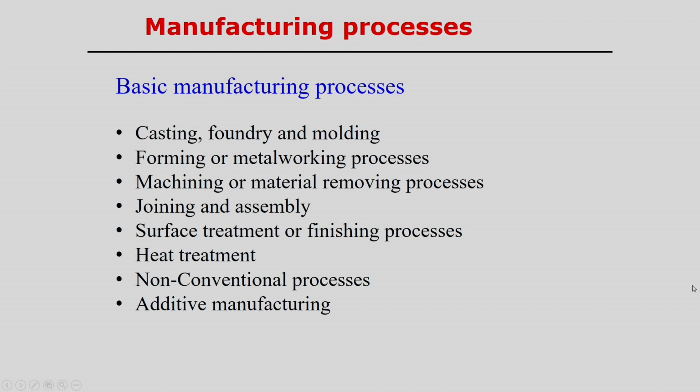Now, we start with the basic manufacturing processes. We know that these are the typical manufacturing processes: casting, foundry and molding together. Casting means we simply collect the raw materials and we just melt them and get the desired shape with the help of the foundry shop, and of course, molding means to hold the molten material if we want to get a particular shape.